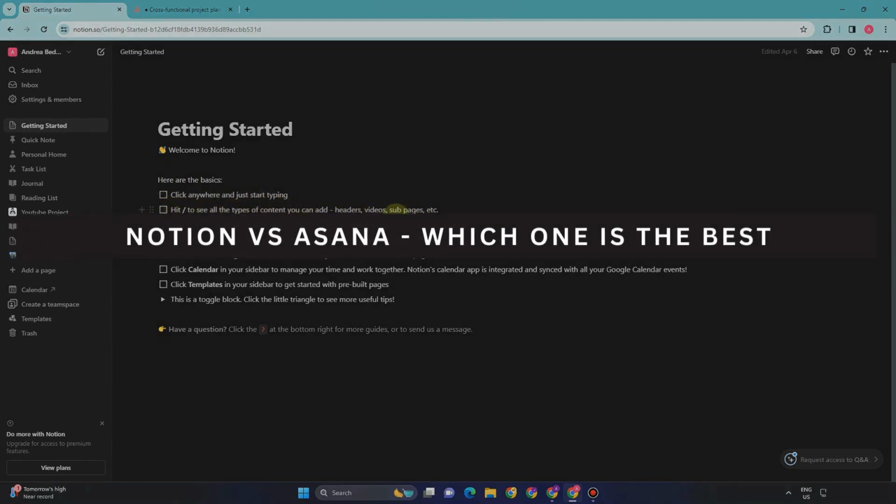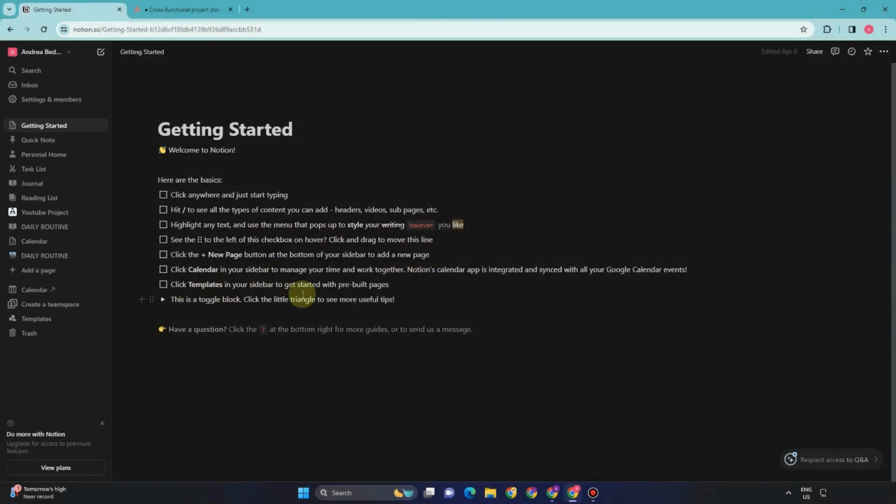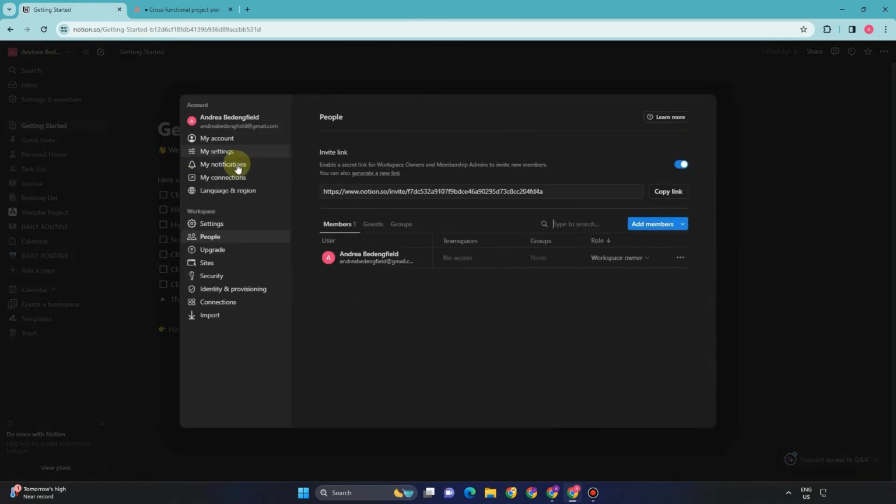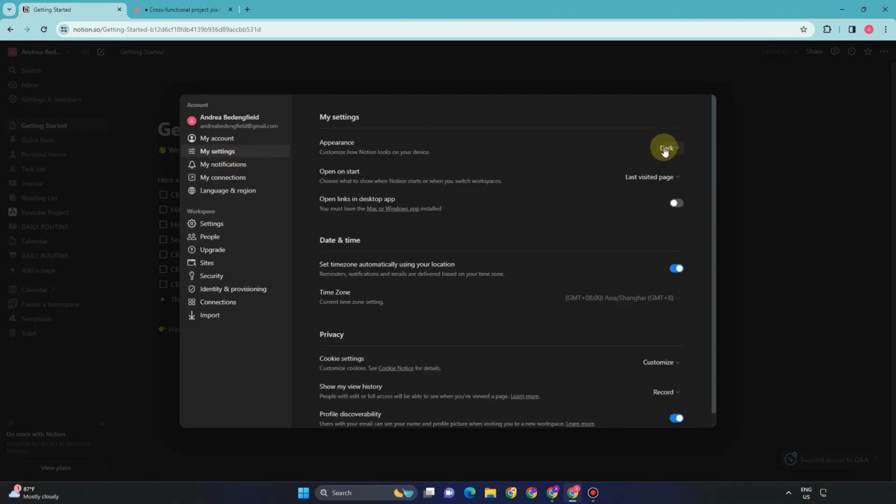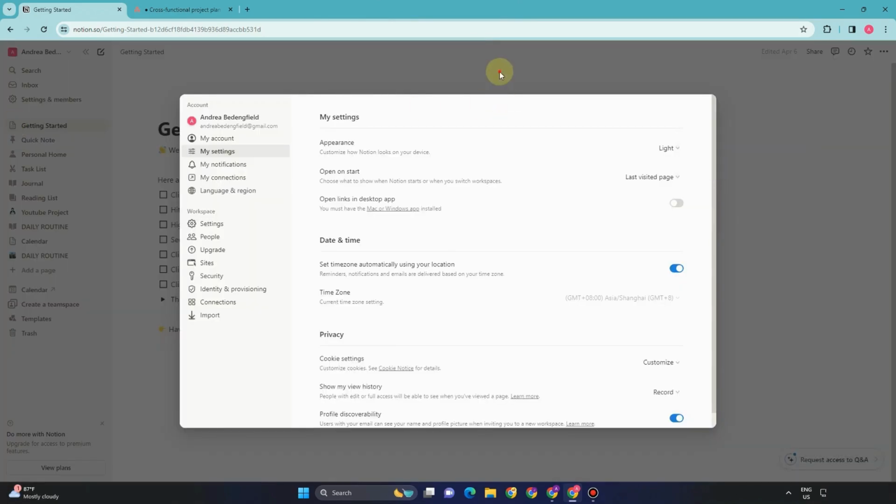Notion versus Asana, which one is the best? Notion and Asana differ primarily in that Notion is more feature rich and highly configurable, while Asana is more user friendly and more appropriate for non-techies.